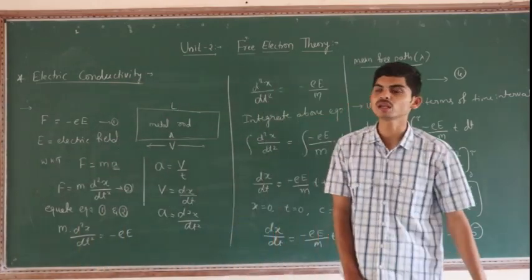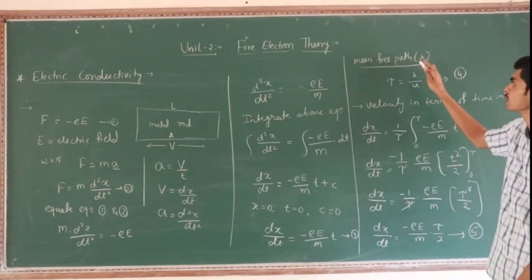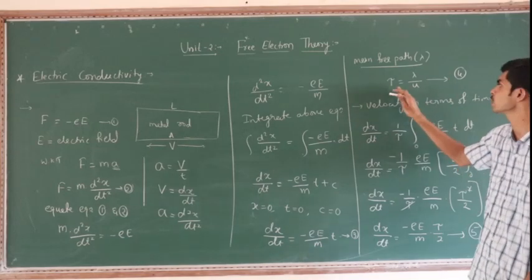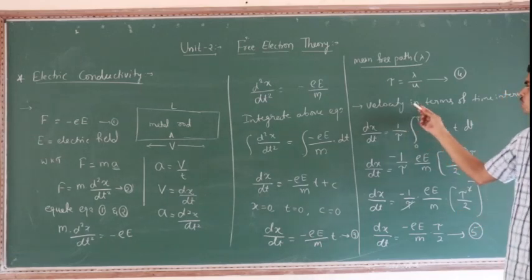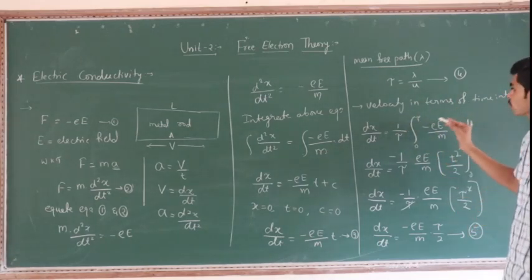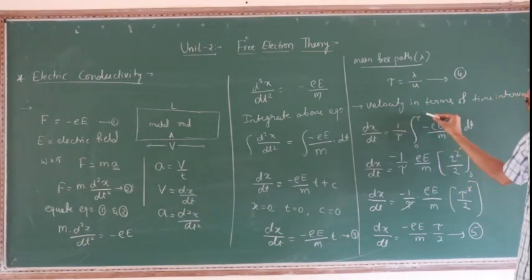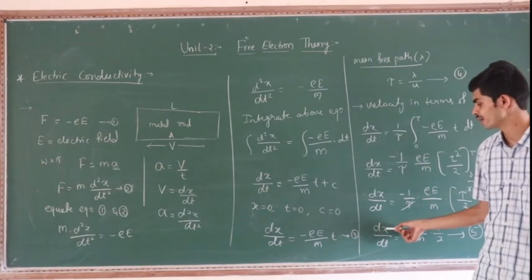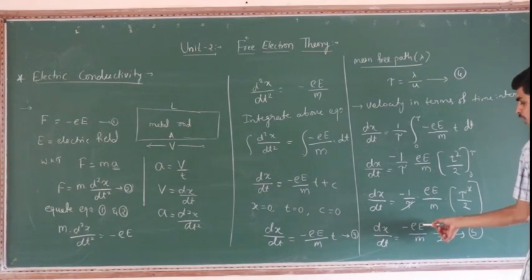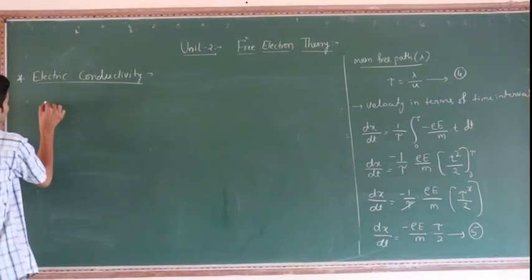And mean free path is nothing but the distance between successive collisions, that is lambda. At that time the time interval tau is equal to lambda divided by u, where lambda is the mean free path and u is the velocity. In that successive collision interval of time, dx by dt is equal to 1 by tau, integration 0 to tau, minus e into E divided by m into t dt. By simplification, we will get dx by dt is equal to minus e into E divided by m into tau by 2. It is equation number 5.